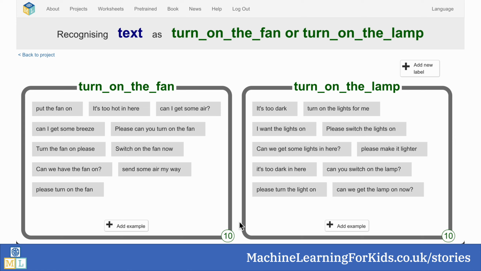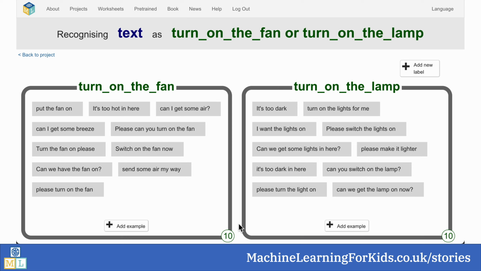Digital assistants such as Amazon's Alexa or Google's Home are a great basis for student projects because it's a use case that students are typically familiar with. A project I've run many times now is to help students to create their own virtual assistant in Scratch by getting them to train a machine learning model to recognize commands like turn on a lamp. They do this by collecting examples of how they could phrase those commands.